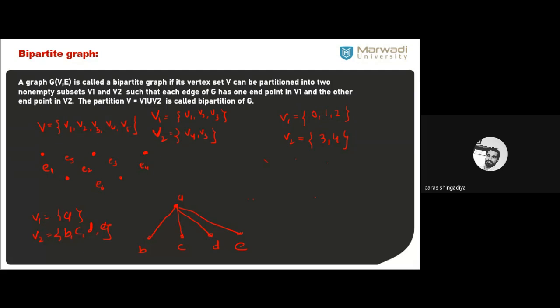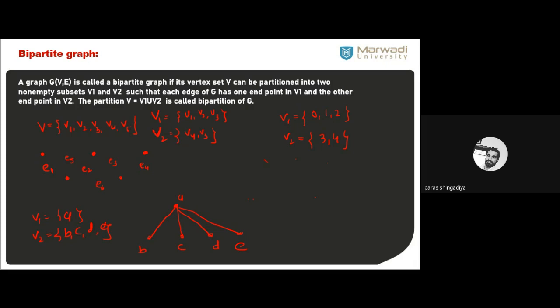V can be partitioned into two sets, V1 and V2. It is two non-empty subsets V1 and V2, such that each edge of the G has one endpoint in V1 and another endpoint in V2. One endpoint should be in V1, the other endpoint should be in V2. Then this graph is called the bipartite graph.